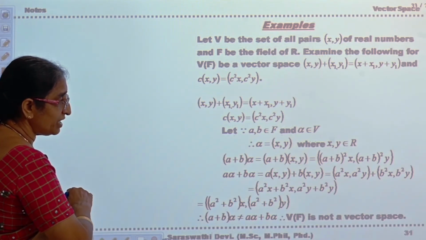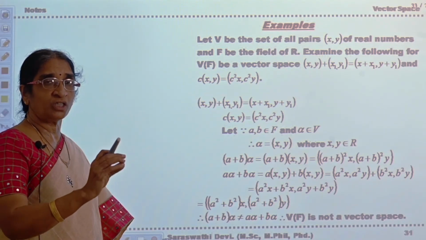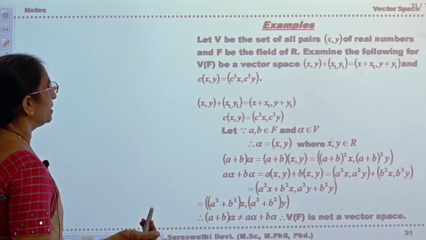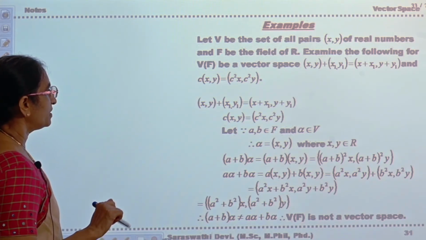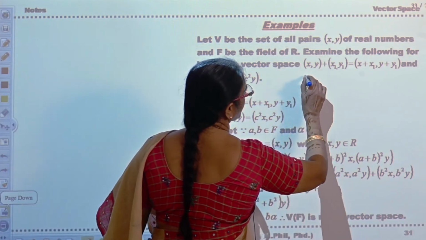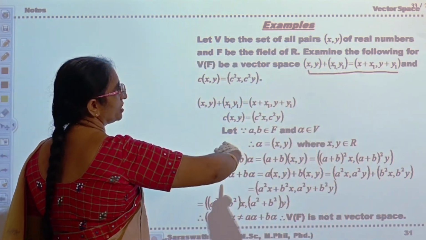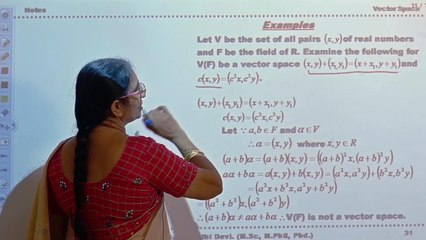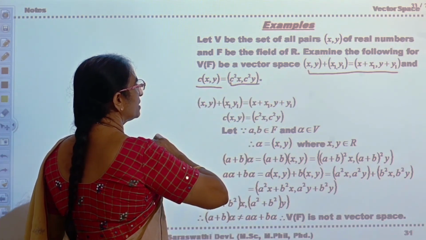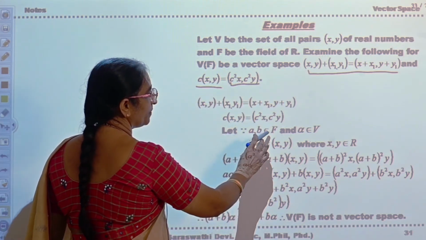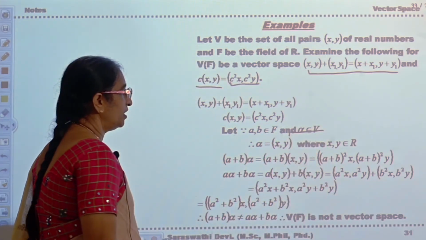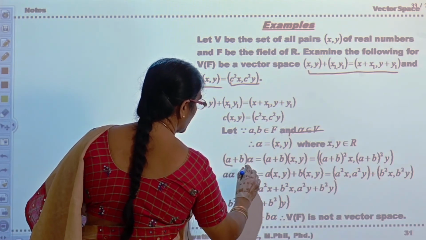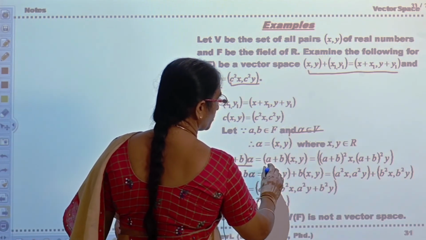In the previous example we said that there is no identity element. Here we are going to say that distributivity is not satisfied. Vector addition is defined as (x plus x1, y plus y1). But scalar multiplication is defined as c into (x, y) equals (c square x, c square y). Now take a, b belonging to F and alpha belonging to V. If you take the distributive law, that is, the property (a plus b) into alpha is equal to (a plus b) into (x, y).